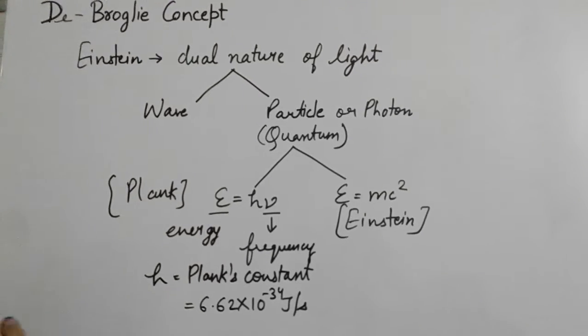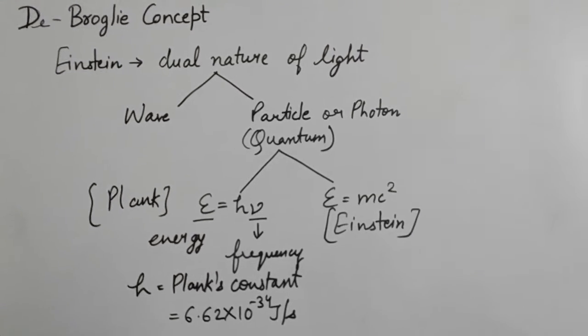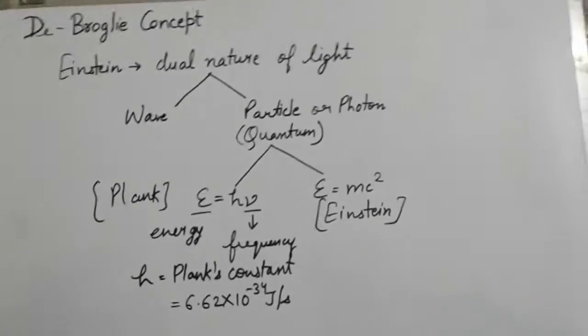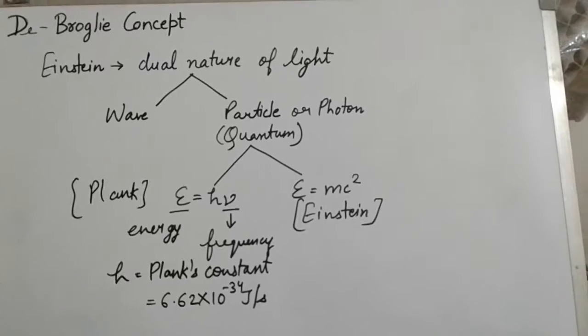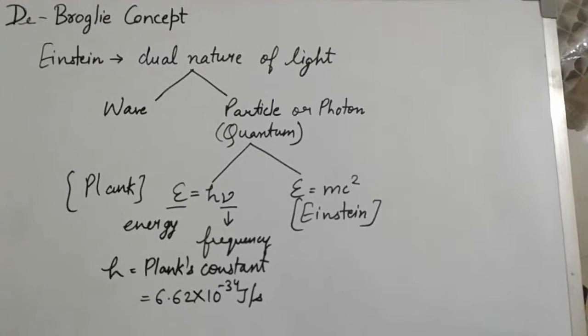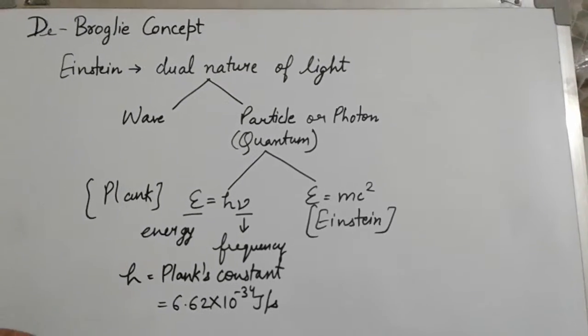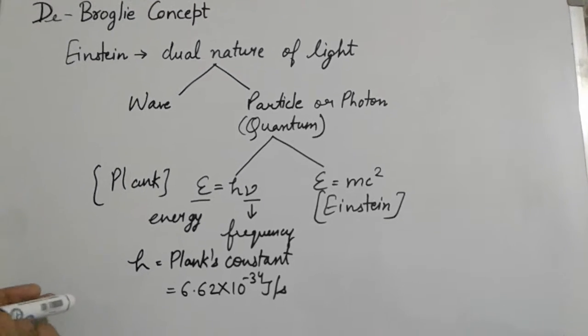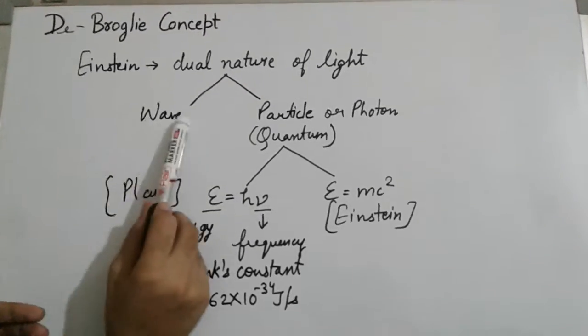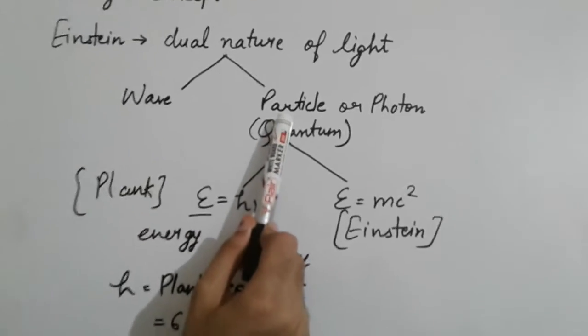Good morning, guys. Today we are going to learn the de Broglie concept of dual nature of matter. The concept was given by the famous scientist Einstein. His full name was Albert Einstein. He gave the dual nature of light. Number one was wave-like nature and the second is particle nature.